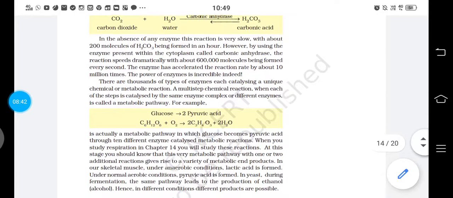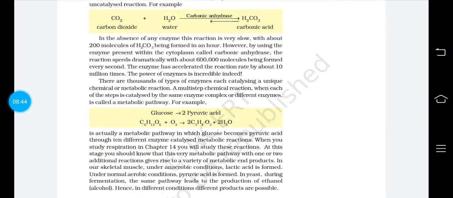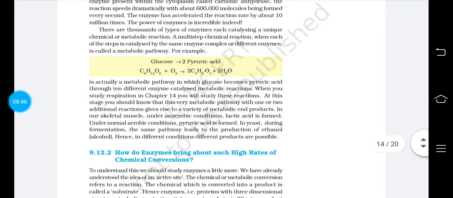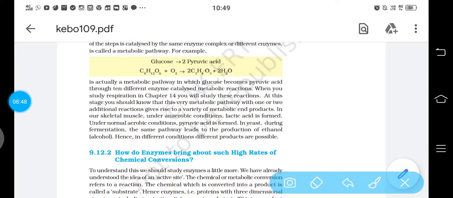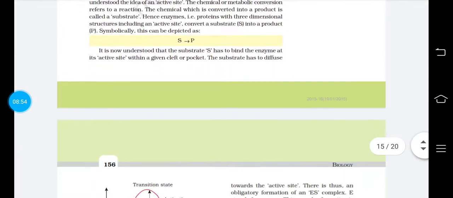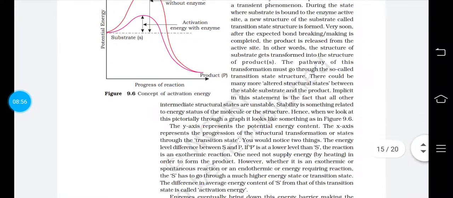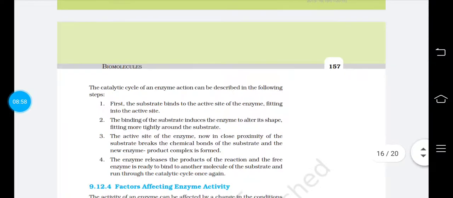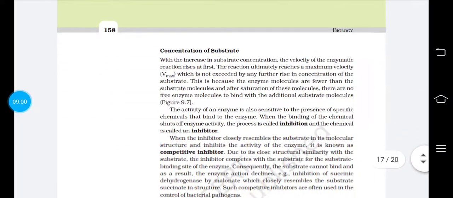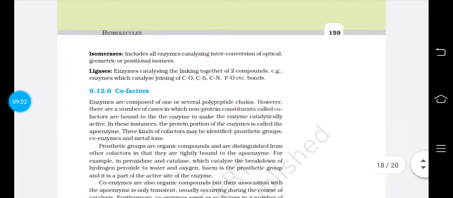Enzymes accelerate the rate of reaction. There are various other examples which are given here. We can see from that. How do enzymes bring about such a high rate of chemical conversion? What are the things which are occurring in the enzyme which do these things? So that we will study in our next class. Read these pages. It will help you in understanding the chapter.